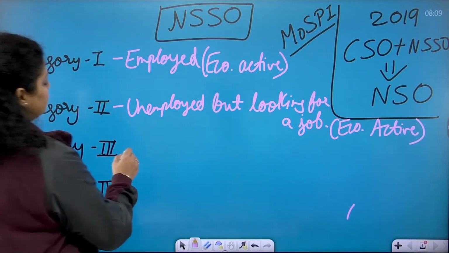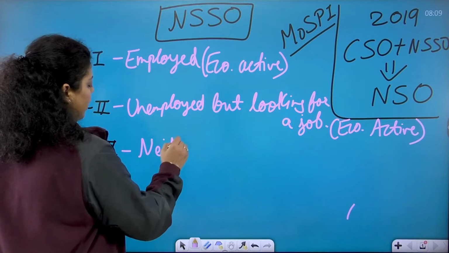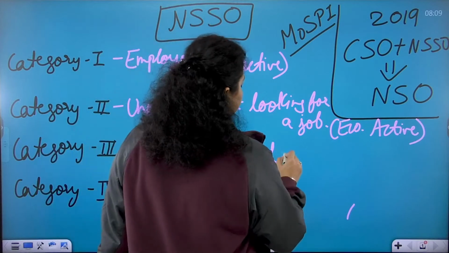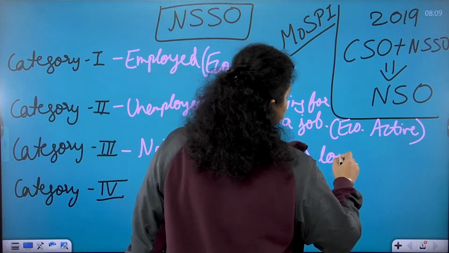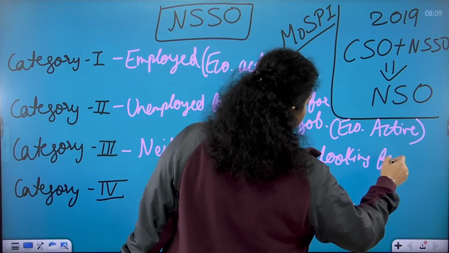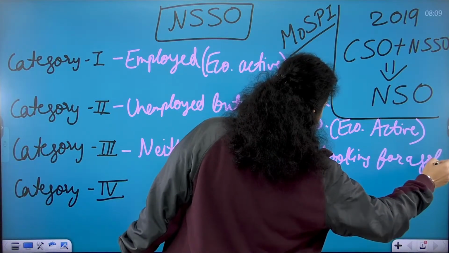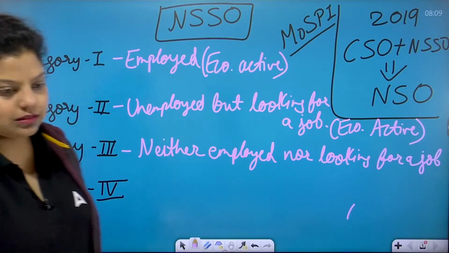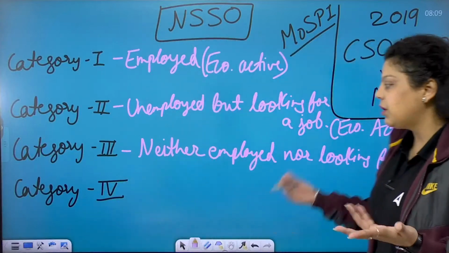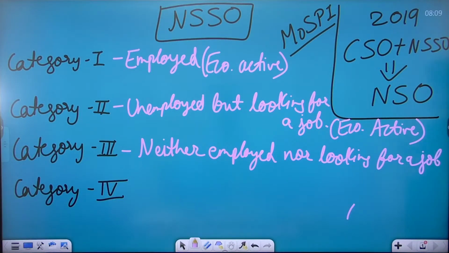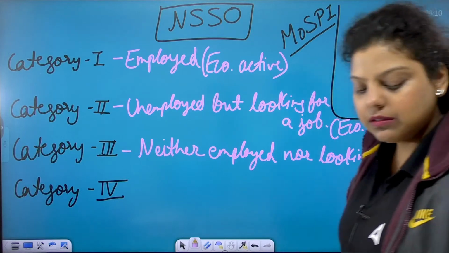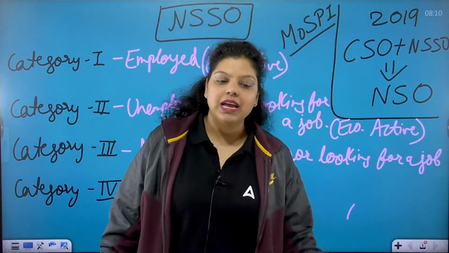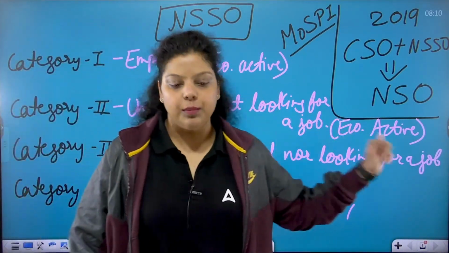Now the third category is the persons who are neither employed nor looking for a job. Those people who are not working and not looking for a job, like I can say useless type persons, lazy type persons, they are not looking for a job, and they are not employed right now, they are not working, they don't want to work, etc. Those persons are in the 3rd category.